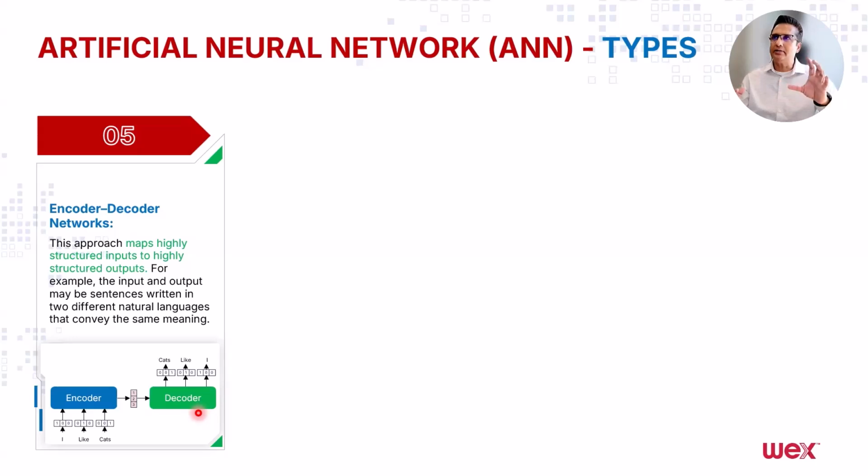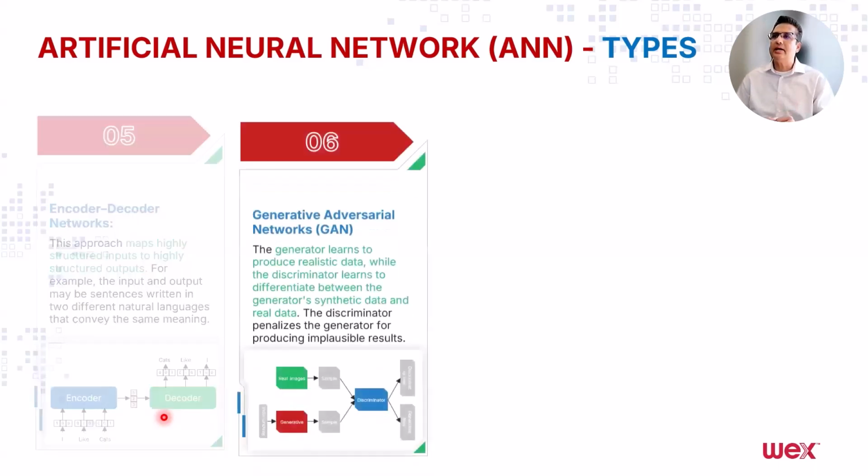For example, you have a text written in English. You feed that to the encoder. The encoder encodes that text from English, which is highly structured input. Then the decoder takes that and decodes it into French language, and produces another highly structured output. That's what the encoder-decoder network does. Basically, there is a different network to encode and a different network to decode.